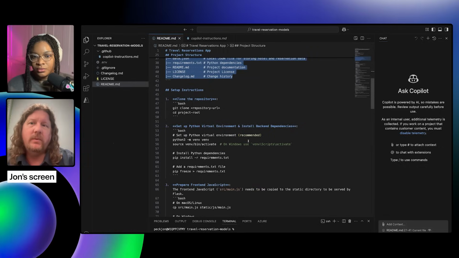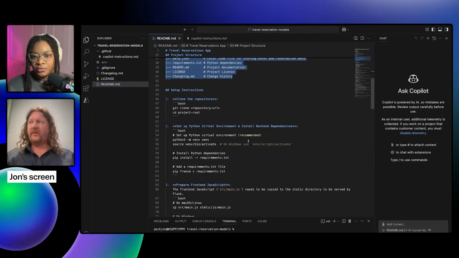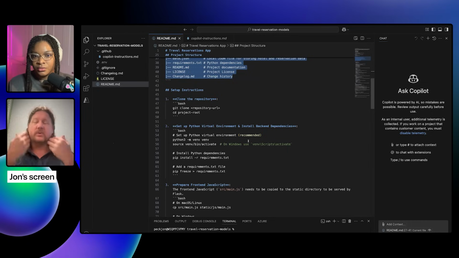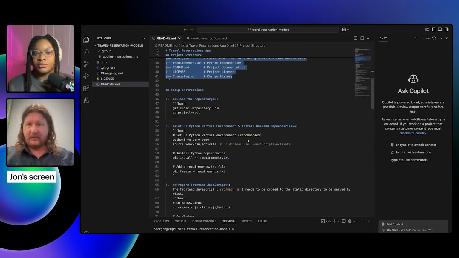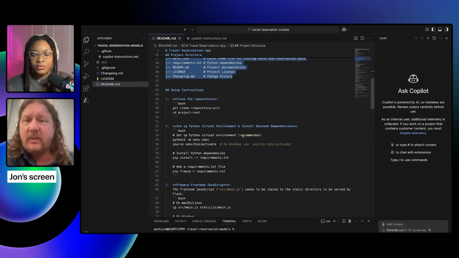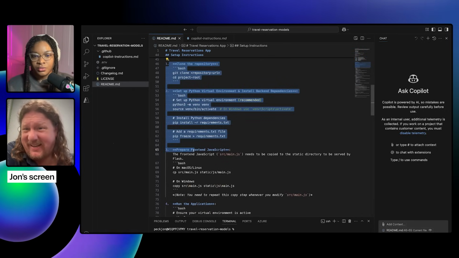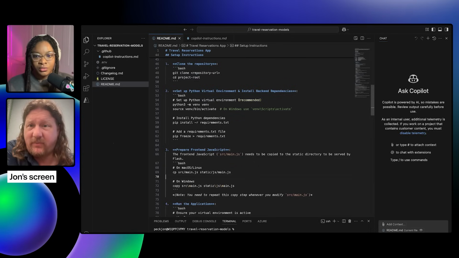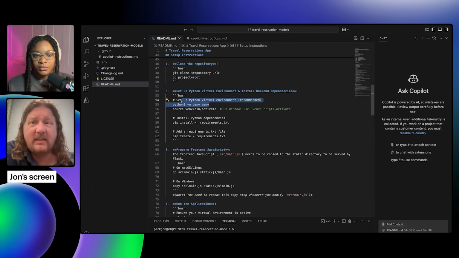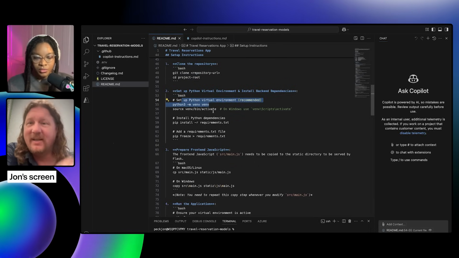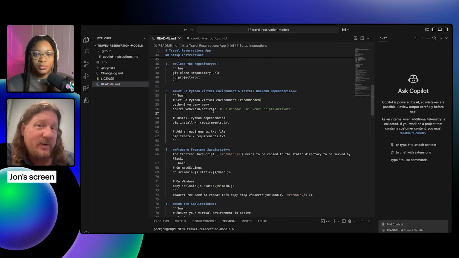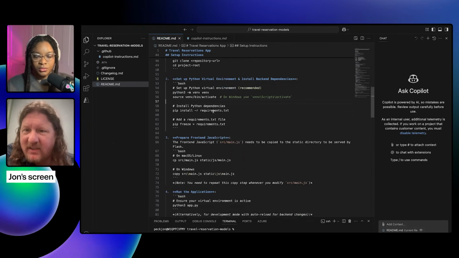Every good README always has setup instructions, and that's useful for us as humans because, of course, we're going to want to be able to go in and set up this project elsewhere. But it's also really useful to the model because it can look through this and get hints as to some of the stuff you want. Like, I'm saying explicitly here, you're going to set up a Python virtual environment. Best practice, right? So hopefully when we run it through, it'll actually go and do that for us.